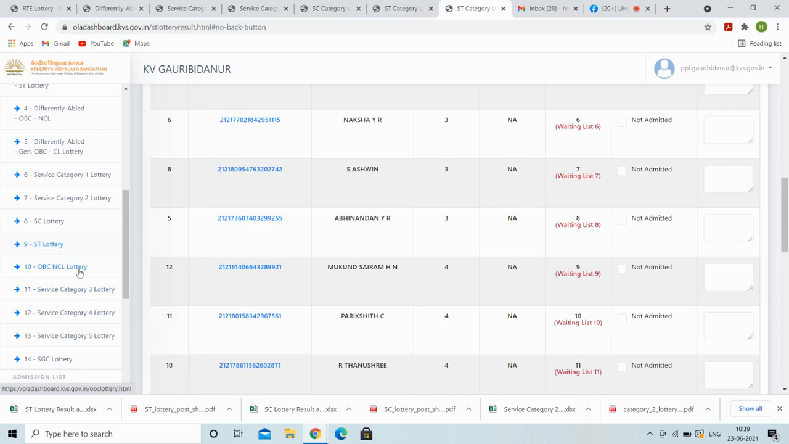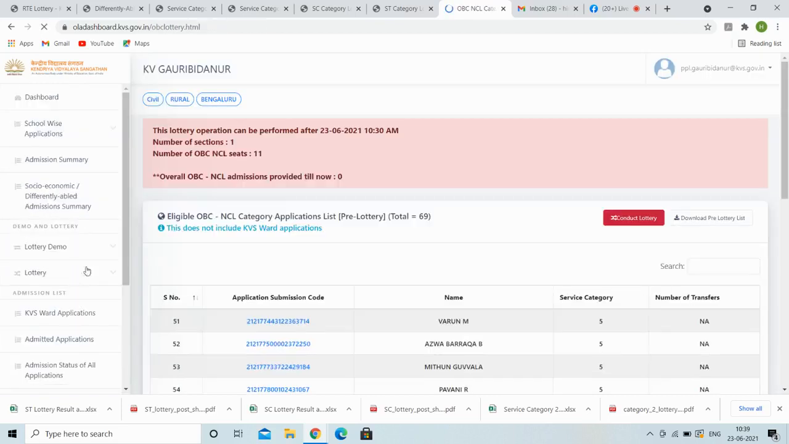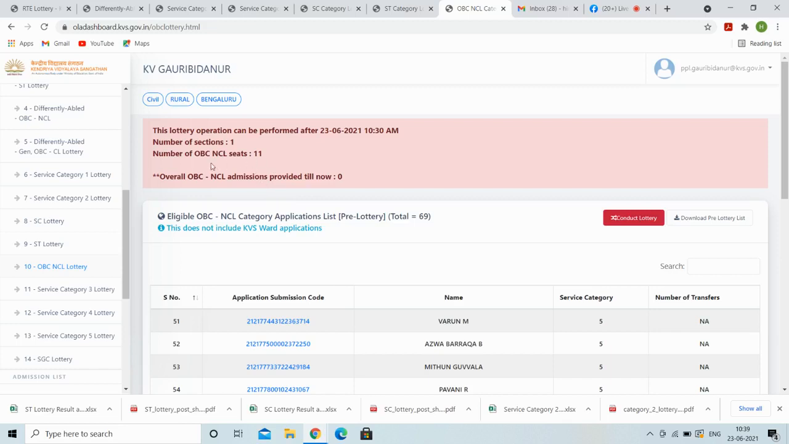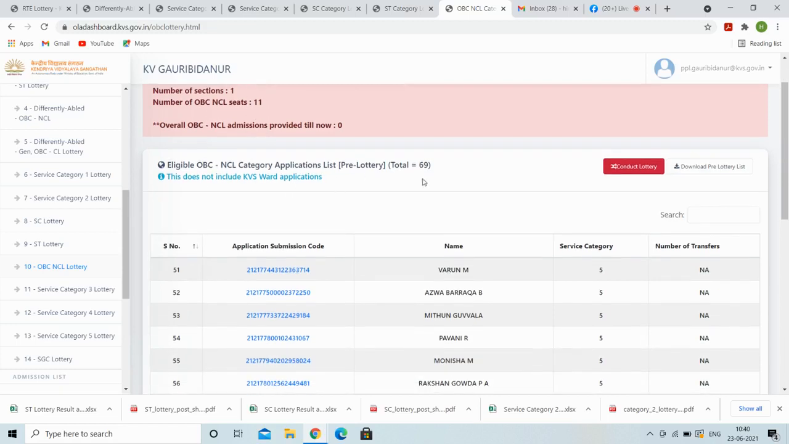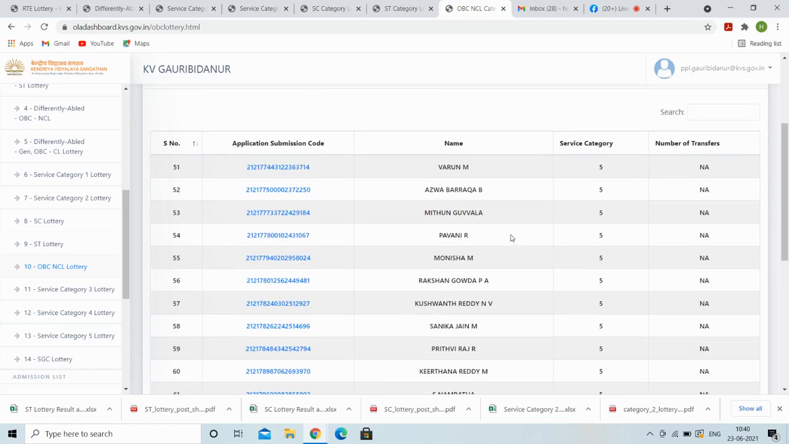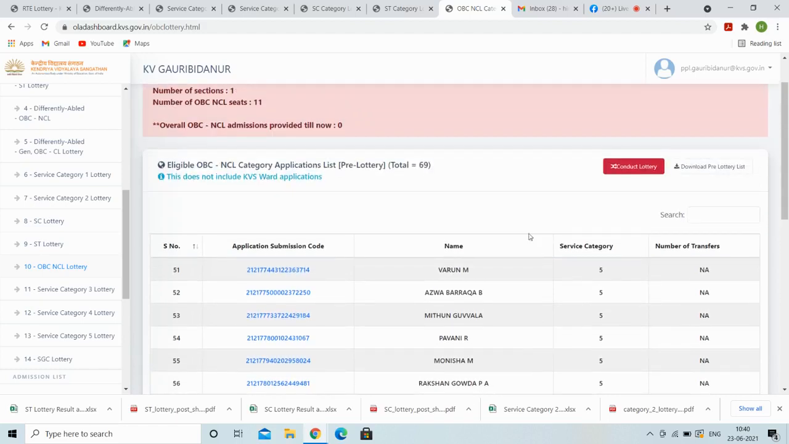Now we will go to the OBC non-creamy layer lottery. The total number of seats in OBC non-creamy layer is 11. The total number of applications received is 69. These students, after the conduct of the lottery, will be given admission only on the shortfall of seats in the OBC non-creamy layer category.